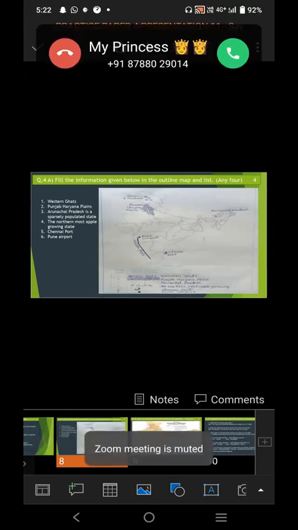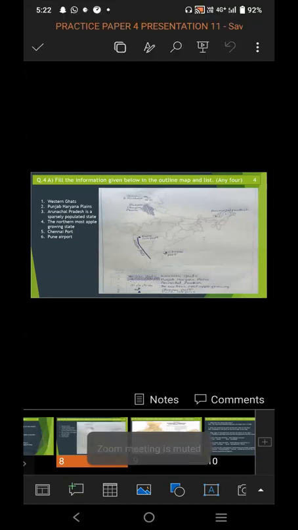In this exam, the information asked was Western Ghat, Punjab, Arunachal Pradesh is a sparsely populated state, the northernmost apple growing state, Chennai Port and Pune Airport. These are the 6 options.